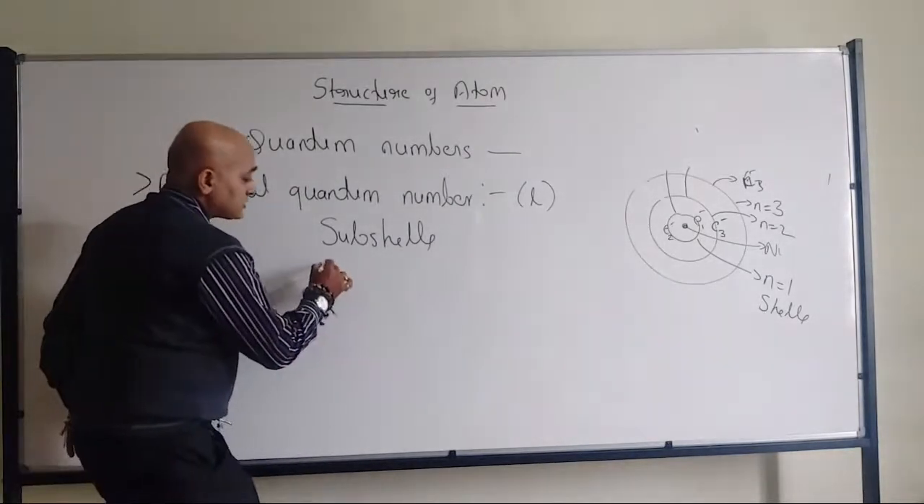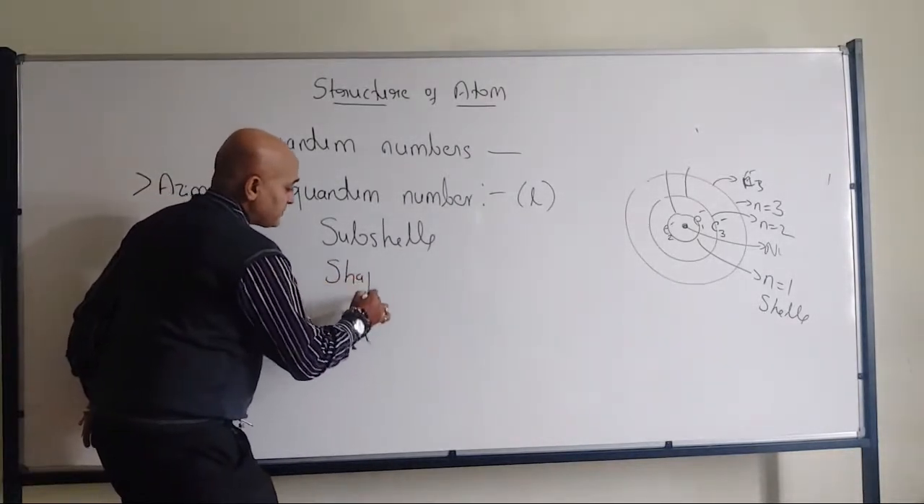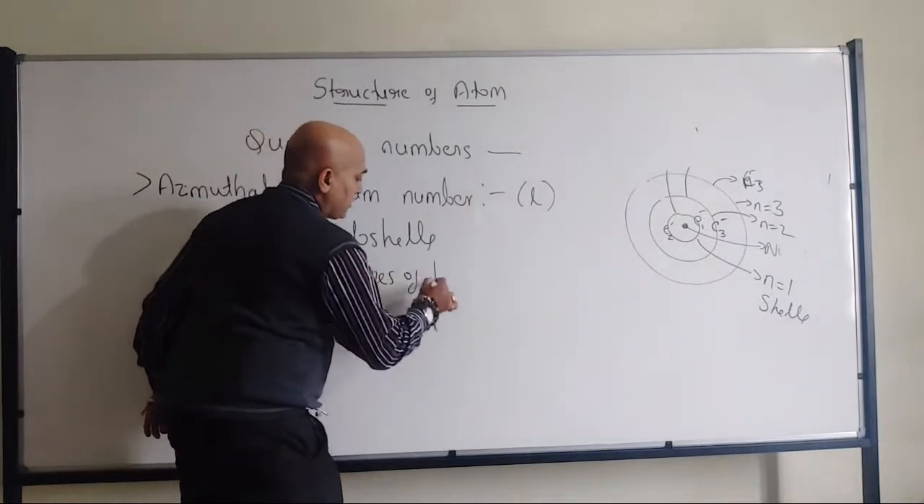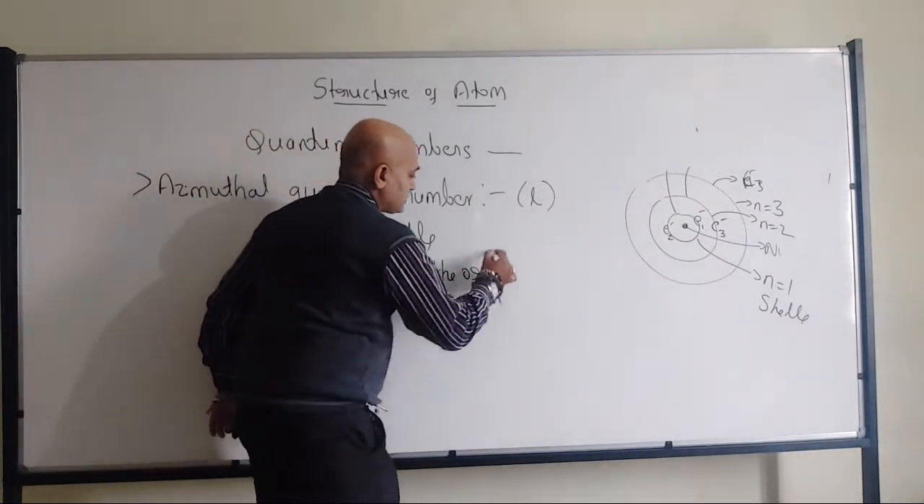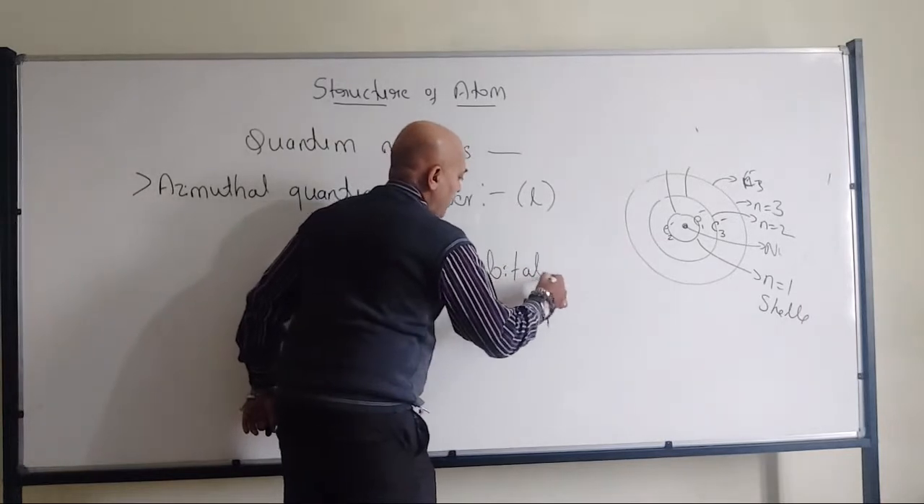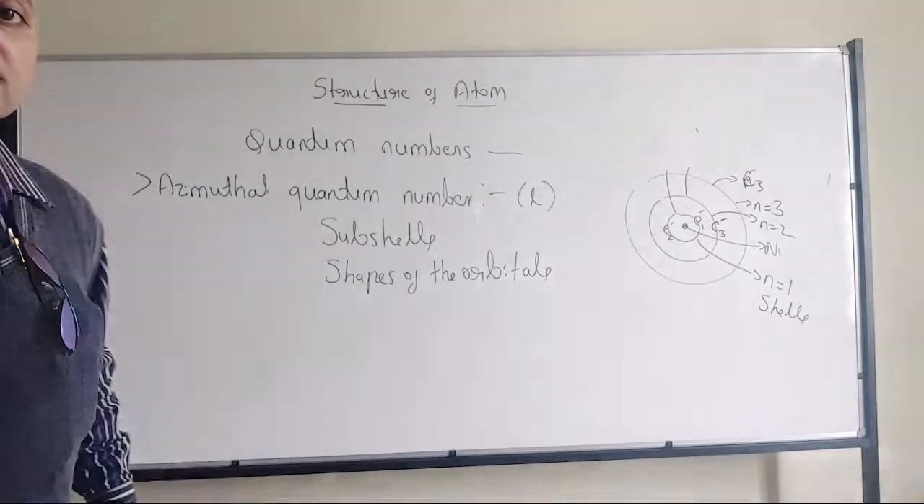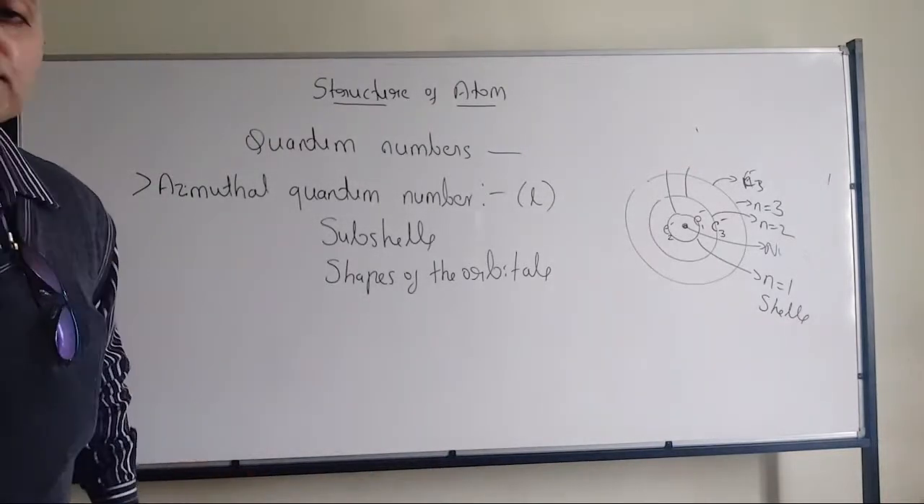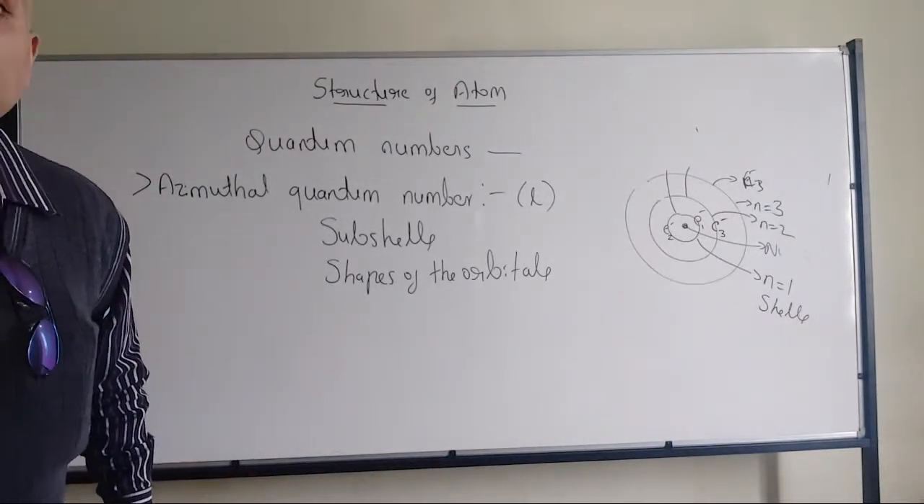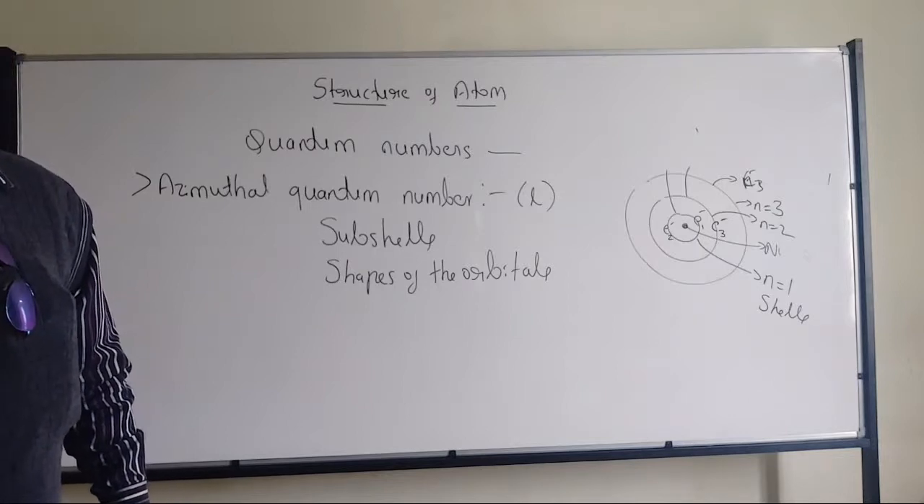Same way, it talks about the shapes of the orbitals. All of you have got my point. So that's where we have the subshells and shapes of the orbitals, which are given by the azimuthal quantum number.